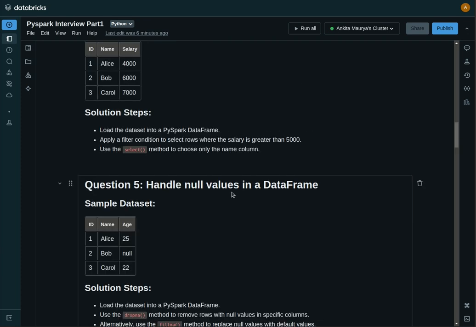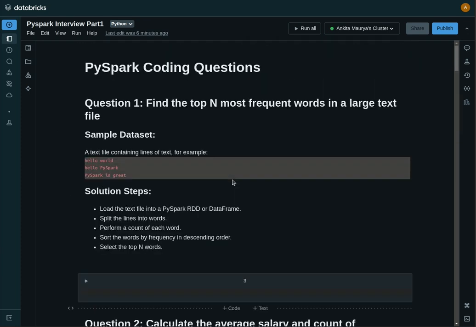Okay, so here I will approach every problem one by one, and you can see our cluster is in running mode. We will just code, and for every question the solution steps are also explained already. So we will see the solution steps, learn how we are going to approach the problems, and then we will convert them into the PySpark code. Okay, so let's jump to question 1.